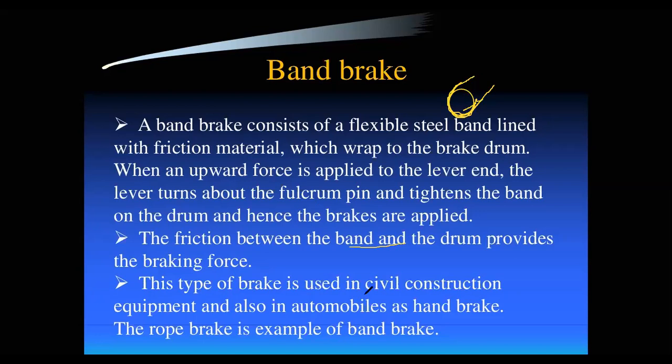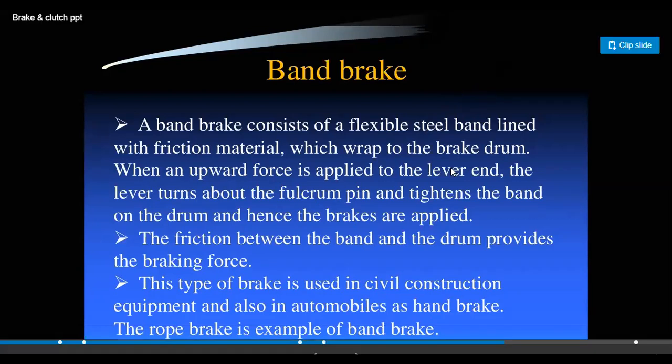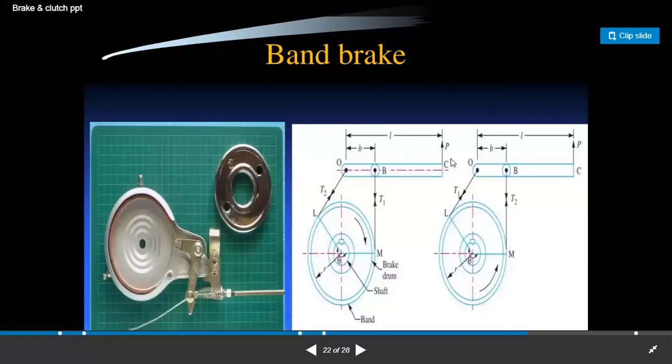This type of brake is usually used in civil construction equipment and also in automobiles as a hand brake. The rope brake is an example of the band brake. So see here, this is the band brake.